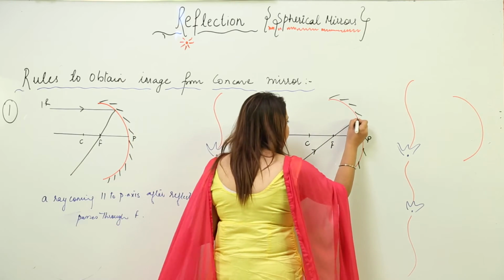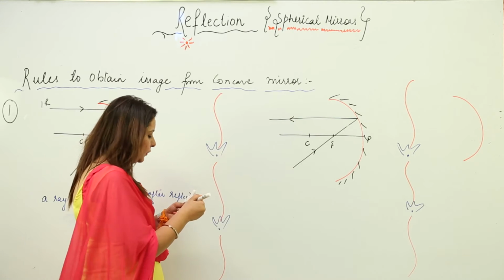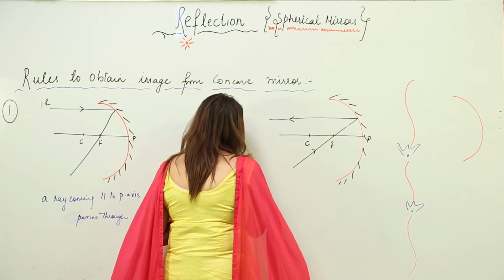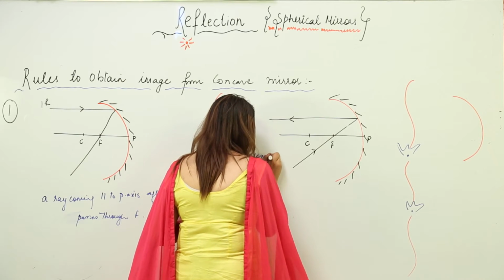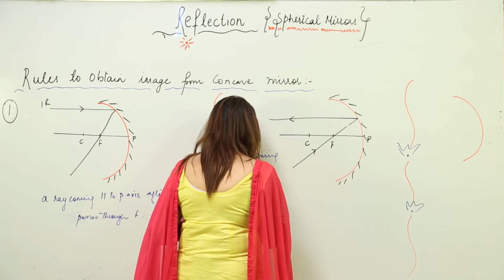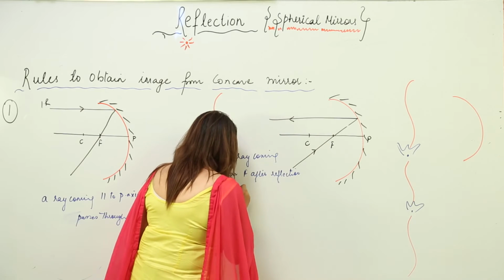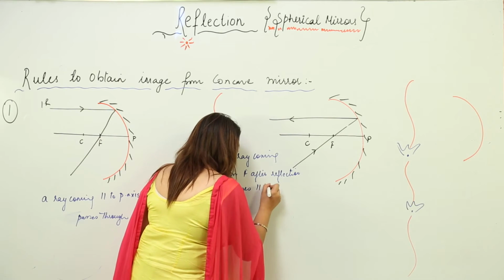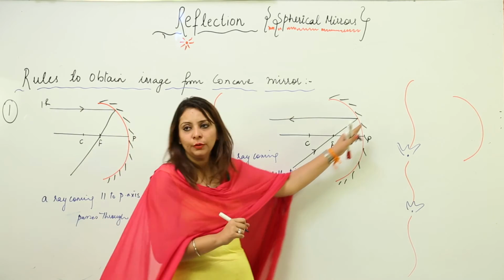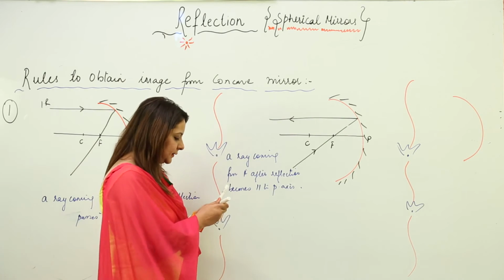It just becomes parallel to the principal axis, the opposite of the previous rule. So a ray coming from F after reflection becomes parallel to the principal axis.